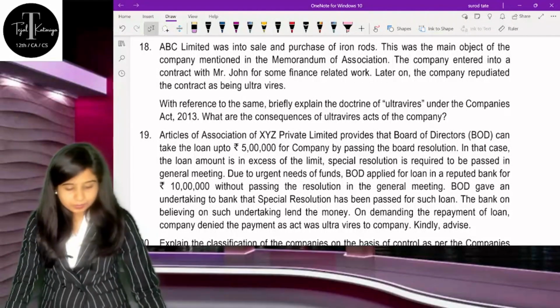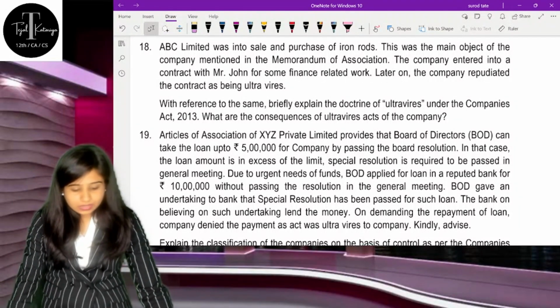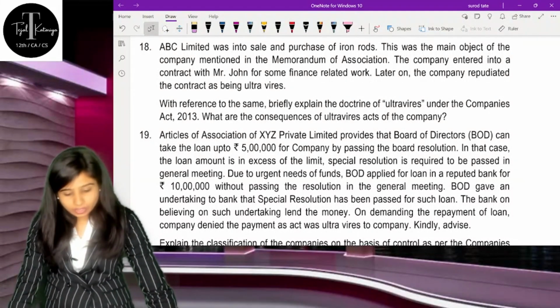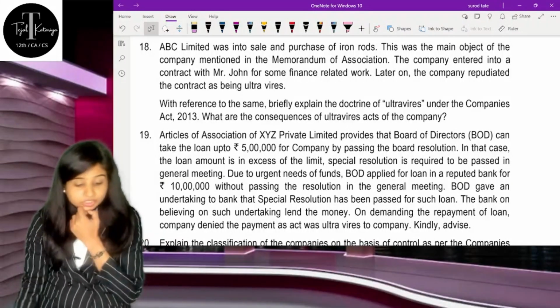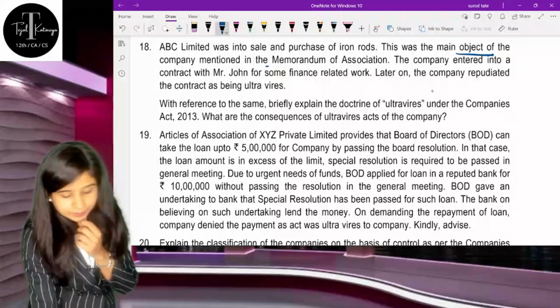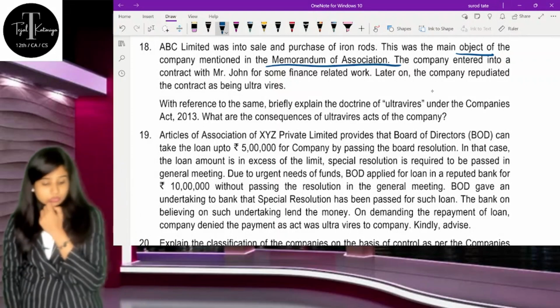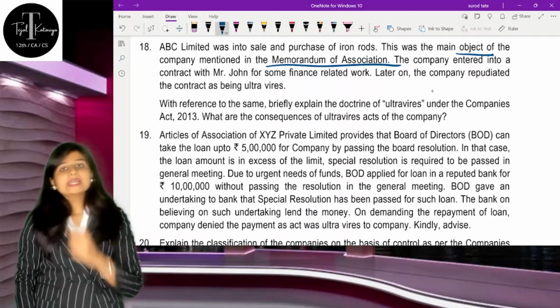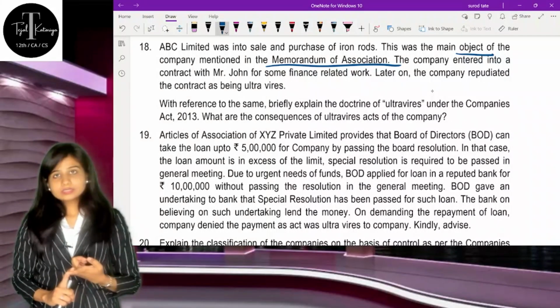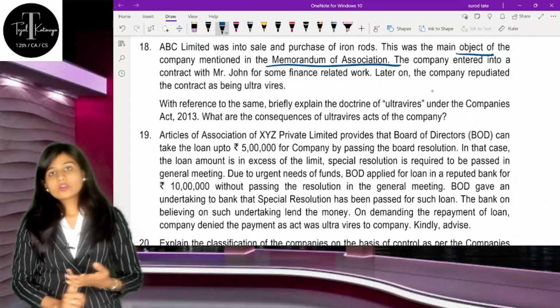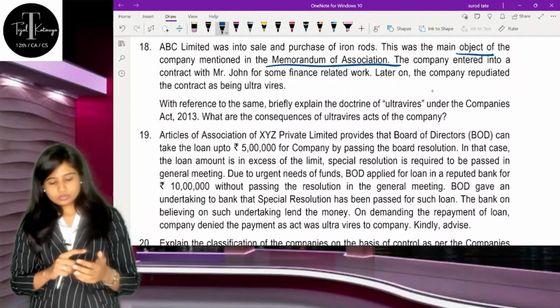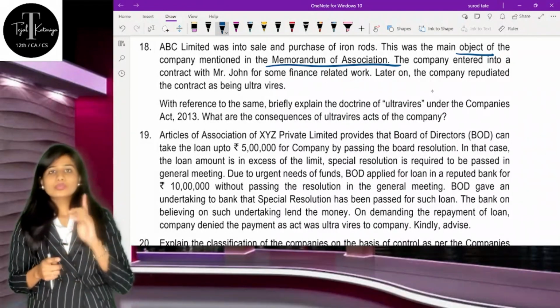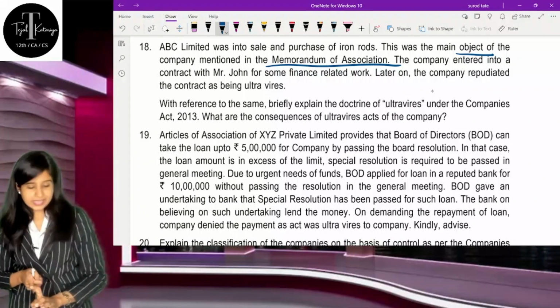The next is question number 18. ABC Limited was into the sell and purchase of iron rods. This was the main object given. See here, they are mentioning the memorandum of association. Understand, you will get one question either on ultra vires, or on indoor management, or on memorandum and articles. So out of these four concepts, you will get one question for sure in your exam.